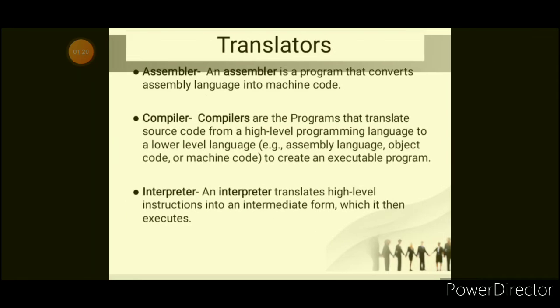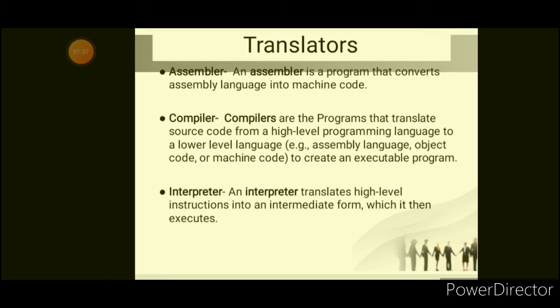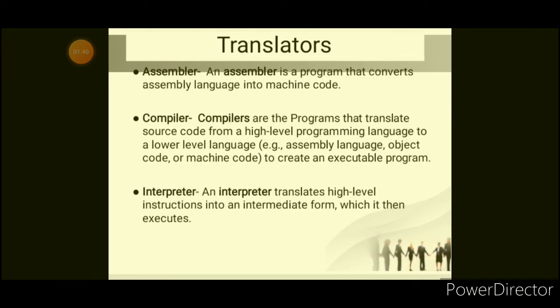Okay, so students, now coming on to the translator. As I told you before, we all work on high level language, and the machine understands the low level language. That means we understand high level language and the machine knows low level language, but because we want to work on the machine, we need a translator which will translate our high level language to the low level language.